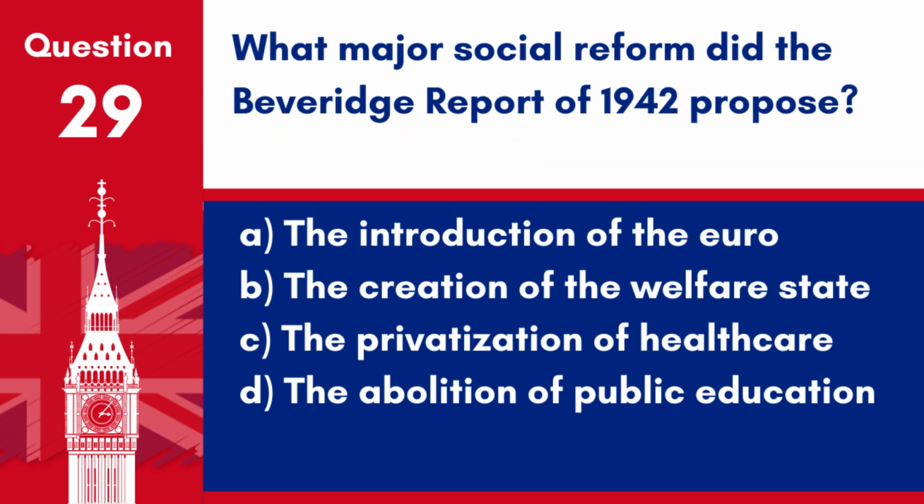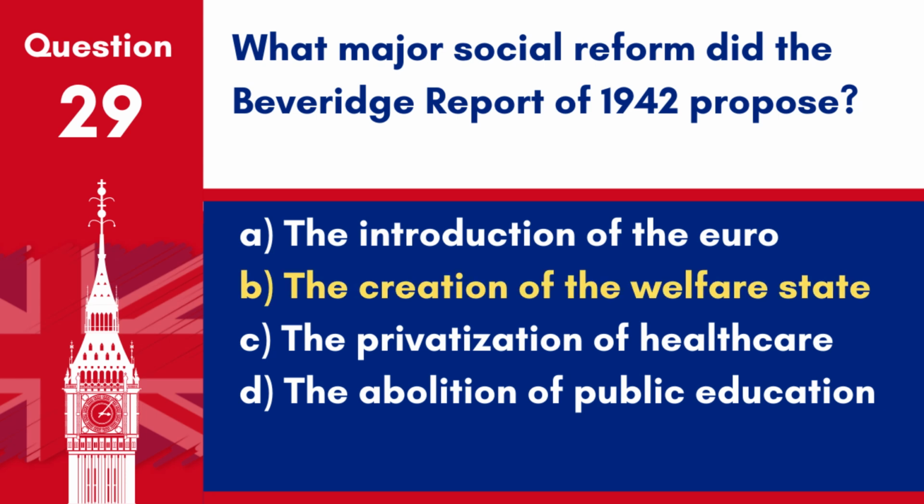Question 29. What major social reform did the Beveridge Report of 1942 propose? A. The introduction of the euro. B. The creation of the welfare state. C. The privatization of health care. D. The abolition of public education.